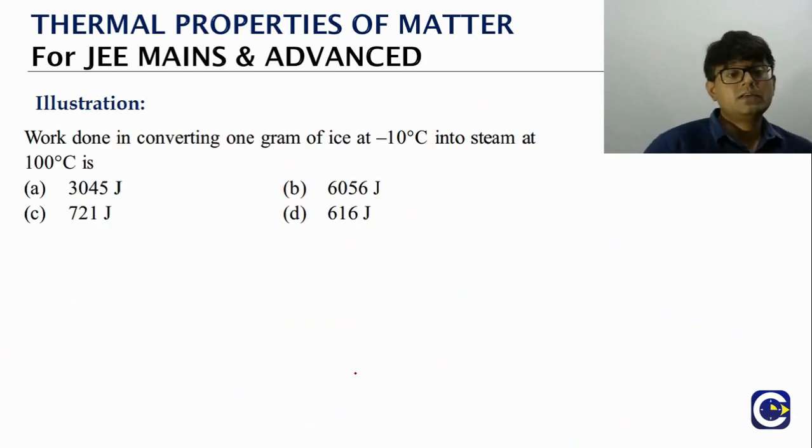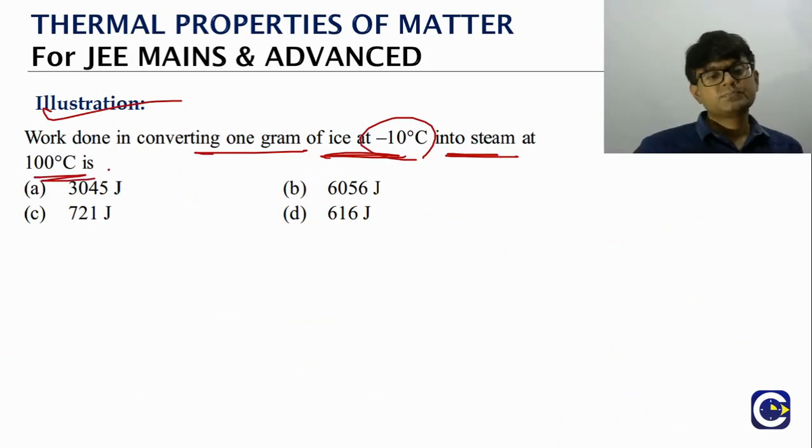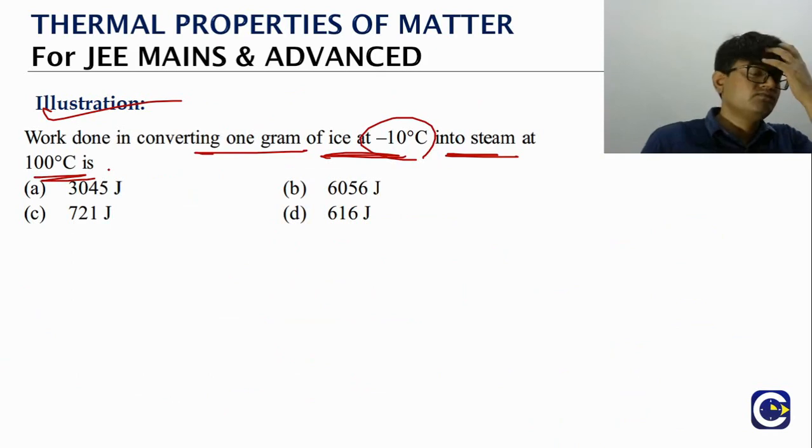Just look at this question. What is the work done in converting 1 gram of ice, which is at minus 10 degrees Celsius, into steam, which is at 100 degrees Celsius? So for this question we have to, of course, have data also.